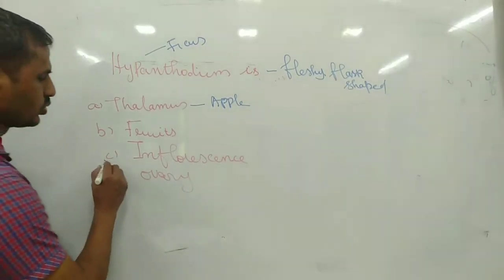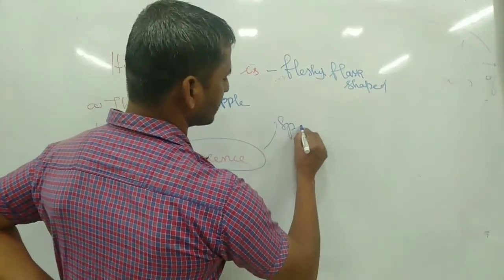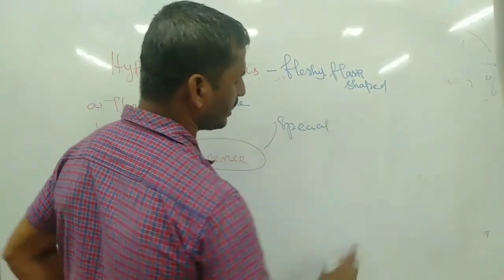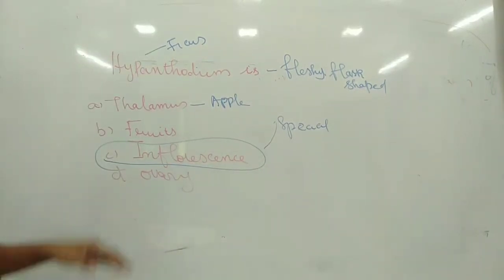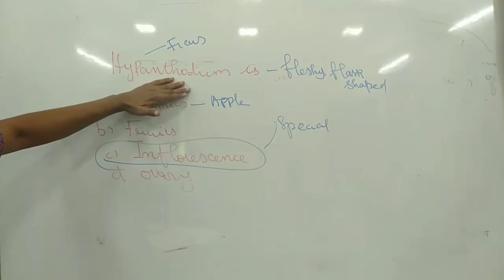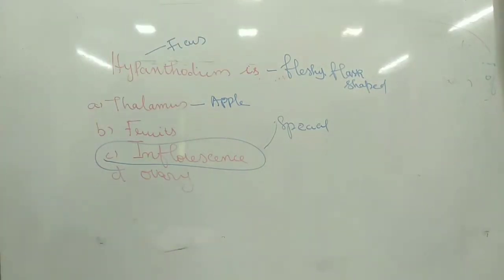It is an inflorescence of very special types. We have three: verticillaster, cyathium and hypanthodium. These are very special types of inflorescence, and this kind occurs in ficus plants. It is fleshy and flask shaped.